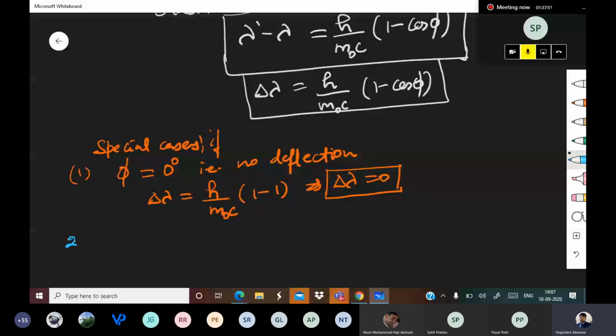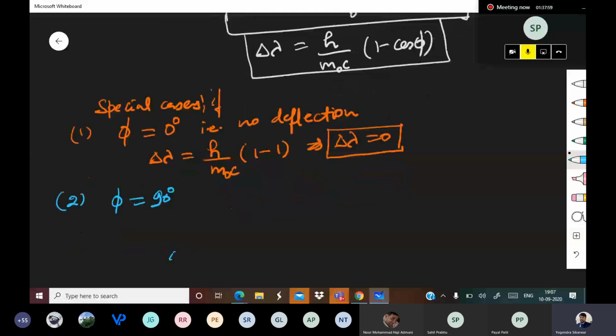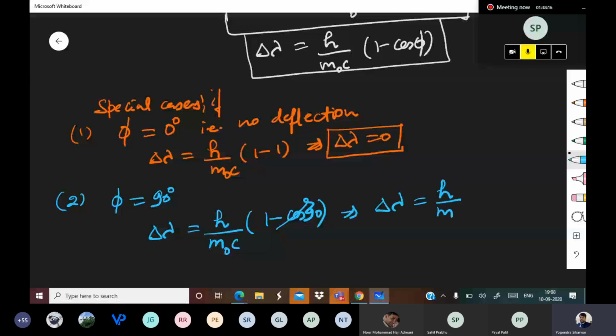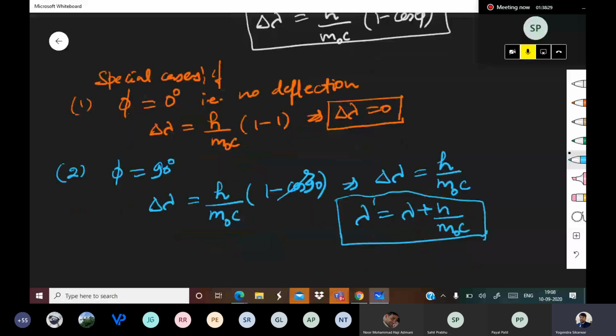Number 2. Phi is equal to 90 degree. So delta lambda is equal to h upon m naught c into 1 minus cos 90. Cos 90 will be 0. So delta lambda is equal to h upon m naught c. That means lambda dash is equal to lambda plus h upon m naught c. This is the second case.